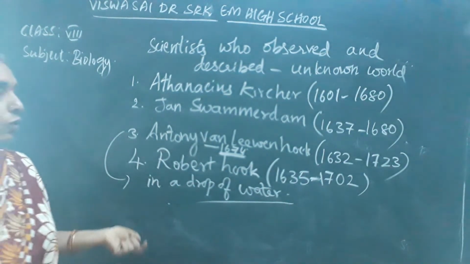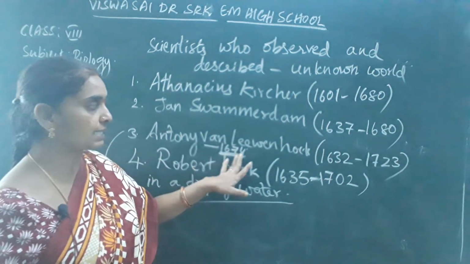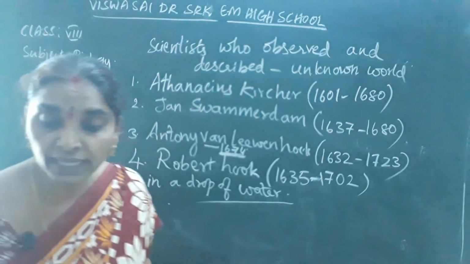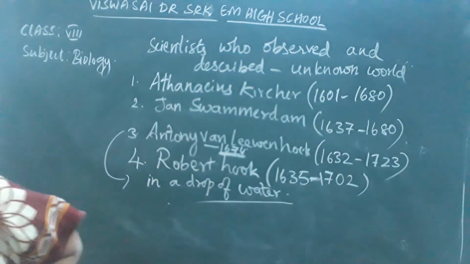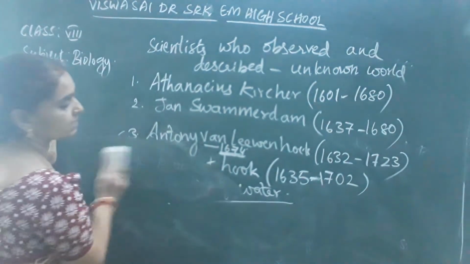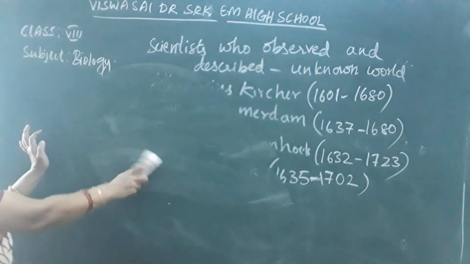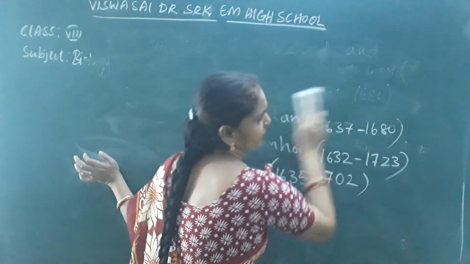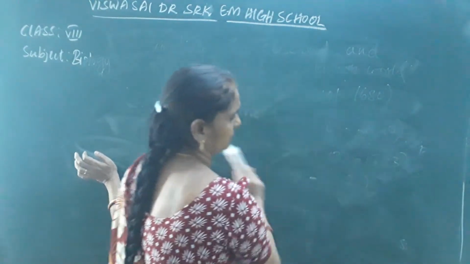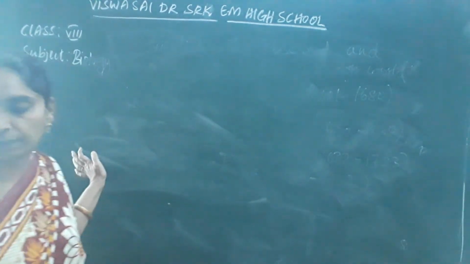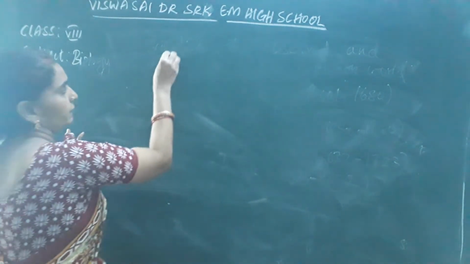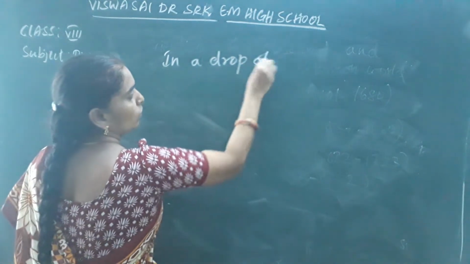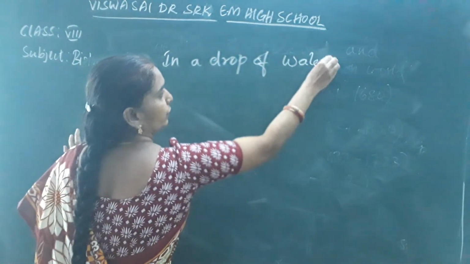Under his magnifying lens in 1674, he observed the living bodies. What did he observe? He observed bacteria, yeast, protozoa, and red blood cells, and all the teeming life in the moving water. He observed the living bodies in a drop of water.